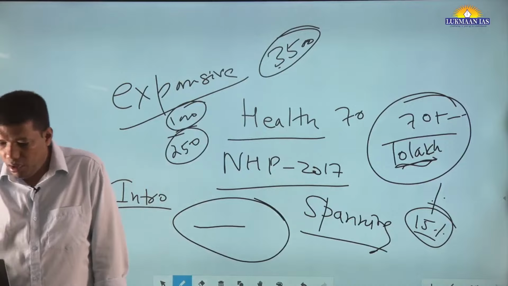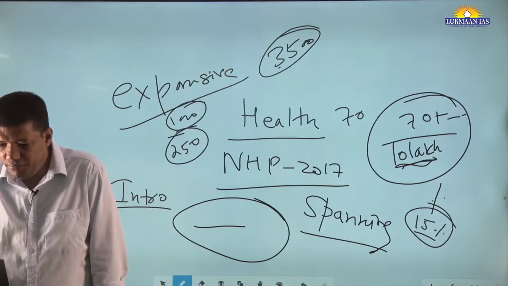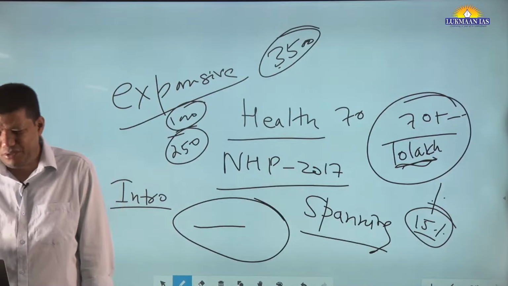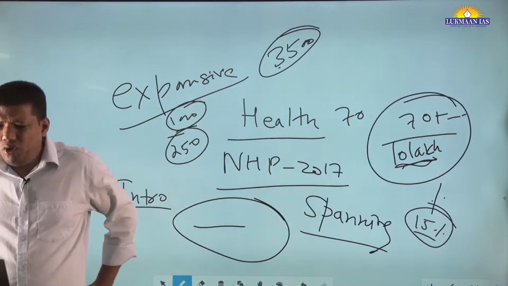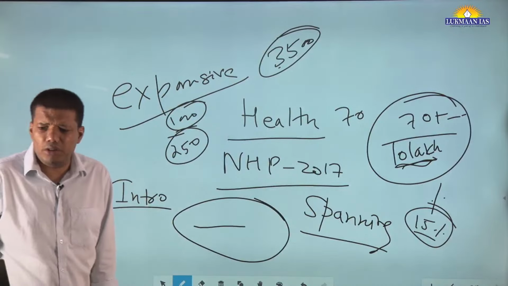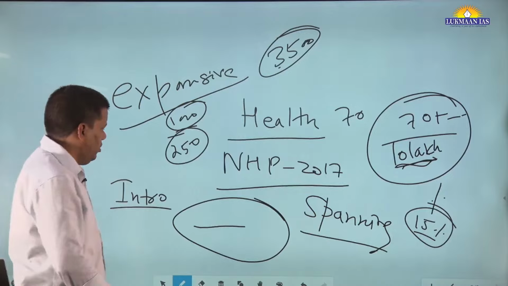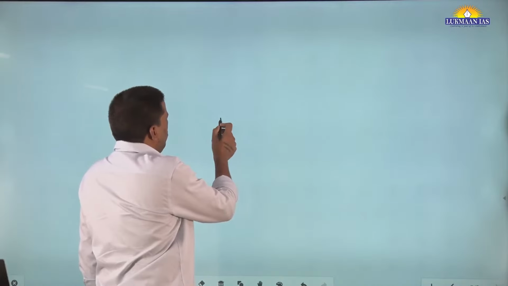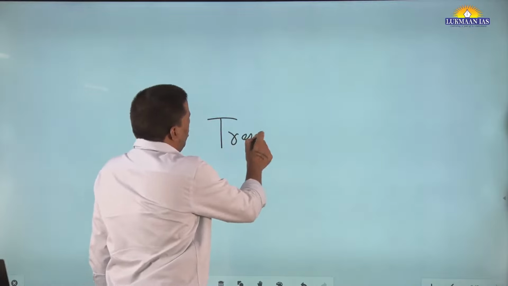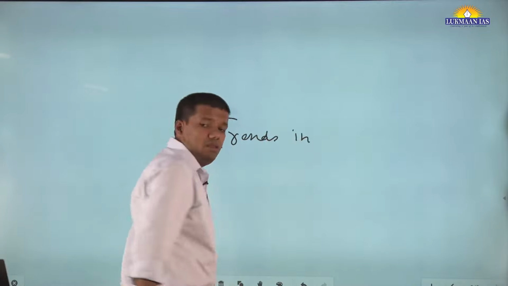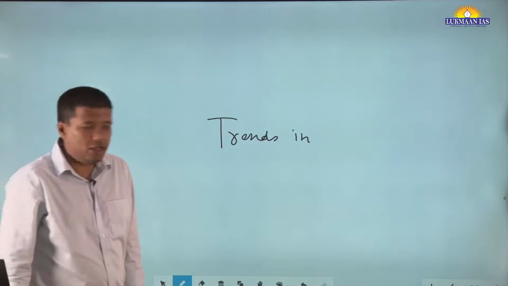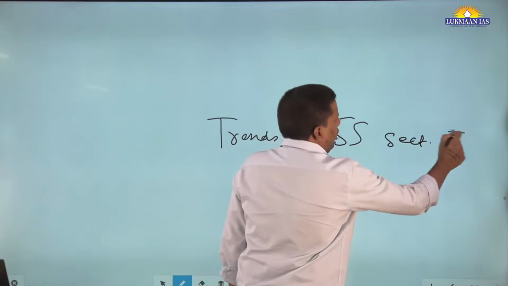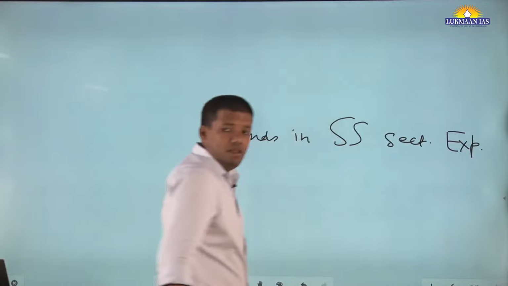Now, this is fine. What I will do? एक दो फैक्ट लिख सकते हो. यानी let's say you have to write the trends in social service sector expenditure. We are talking about the trends in total social service sector expenditure. Okay, so